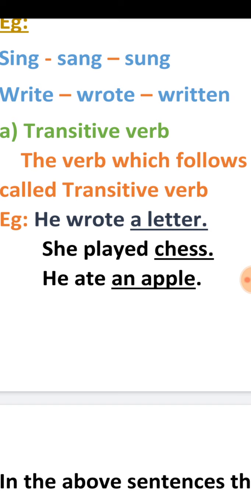Then we get the answer, a letter. Again, in the second sentence, she played chess. What did she play? She played chess. And what did he eat? He ate an apple. That means, if we question the subject with what or who, then we get the answer properly. Then that verb is called transitive verb.